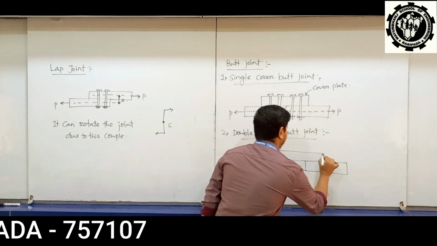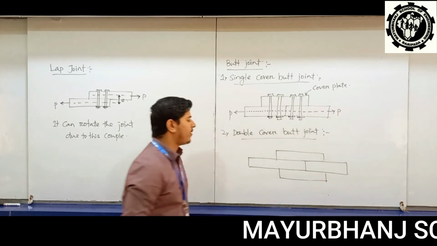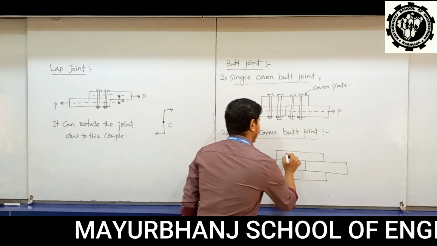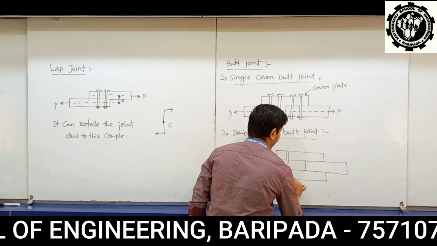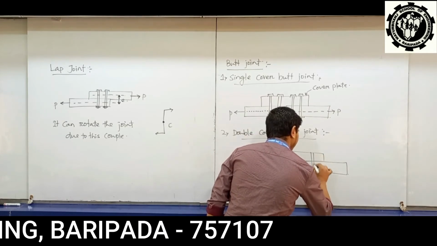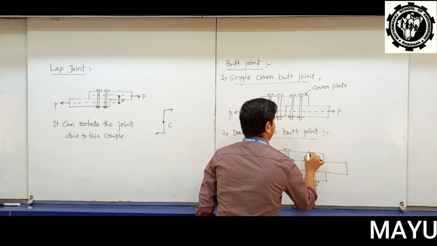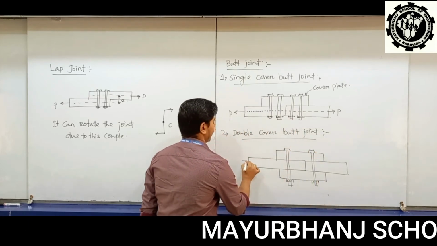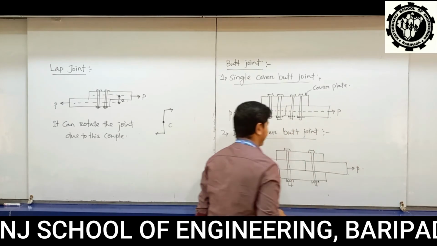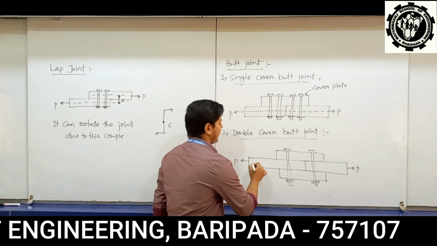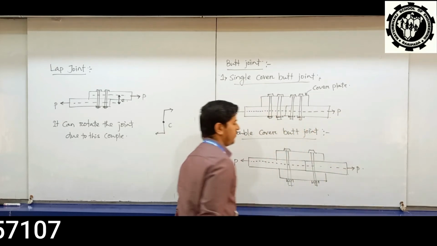One is in upper side, another one in lower side. Two cover plates are used to connect two main plates by bolted assembly. Here also no eccentricity developed because the load passes through the CG of the axis. Okay.